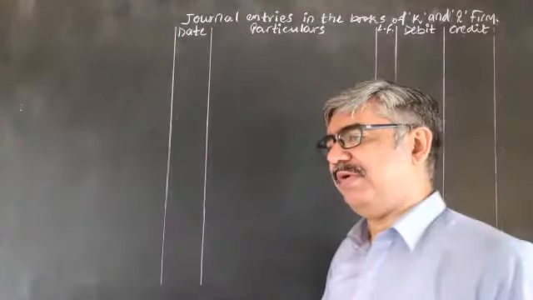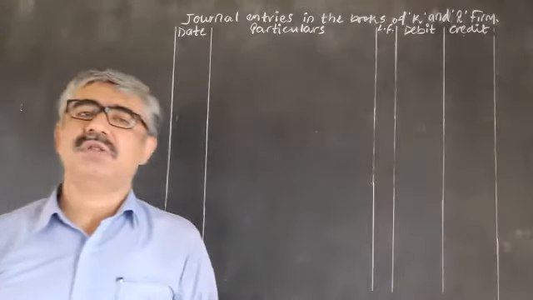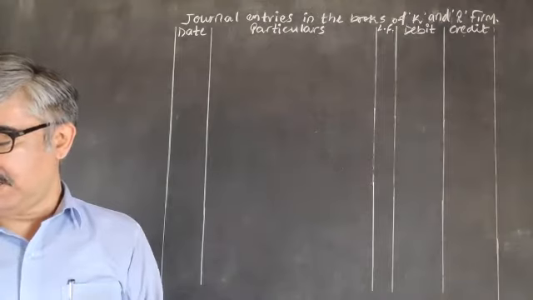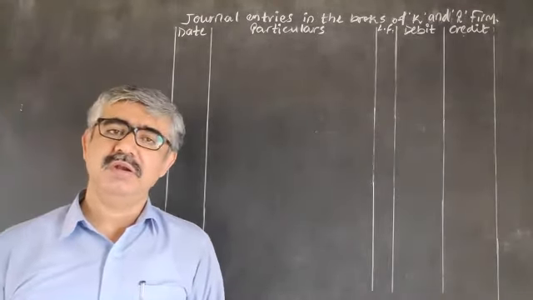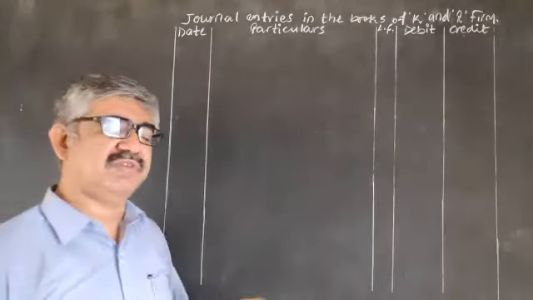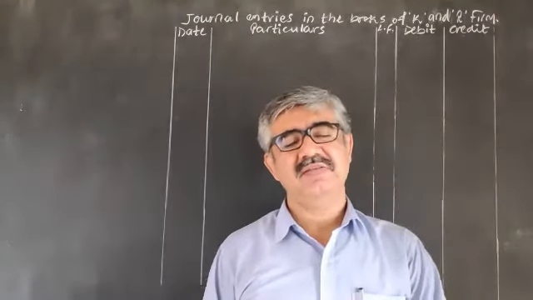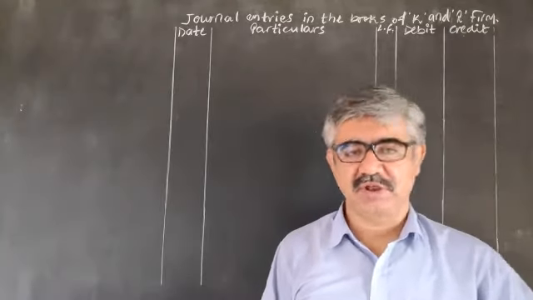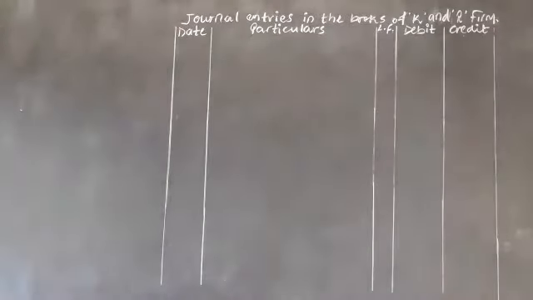Contingency reserve 5,100. Bad debt reserve 4,200. And advertisement campaign expenditure 3,400. So here 7 different items are given to you, and they say pass necessary journal entries. Can you tell me what to do in this question? Yes, you already solved this kind of question in chapter 4.